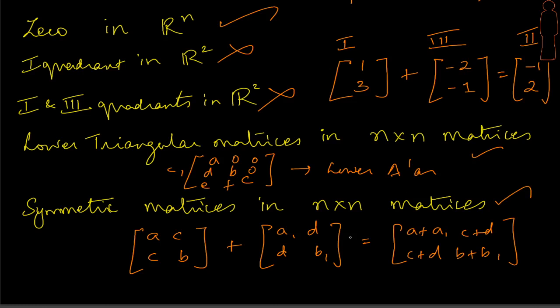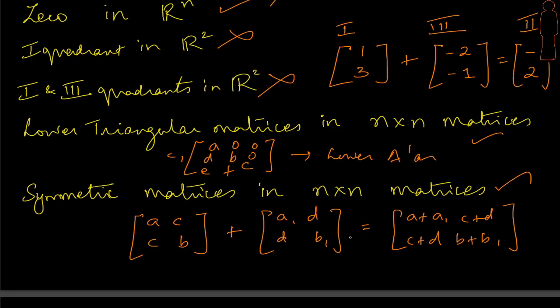Similarly, you can talk about diagonal matrices being a subspace. You can talk about upper triangular matrices being subspaces of any n by n matrix vector space. Okay.